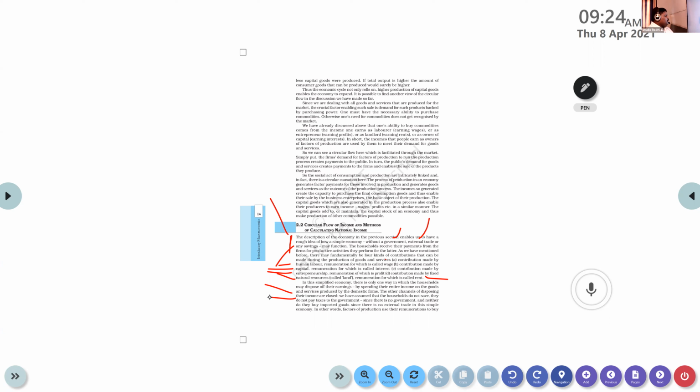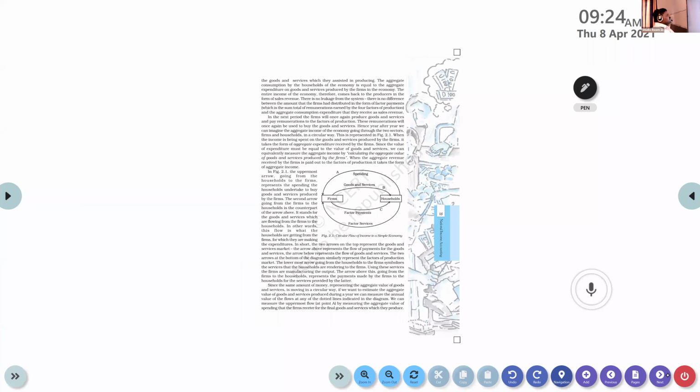Since there is no government, and neither do they buy imported goods, since there is no external trade in the simple economy. In other words, factors of production use their remuneration to buy the goods and services which they assist in producing. So here there is no government, no exports, no imports. The household will spend money to purchase the products that are produced within the country only.